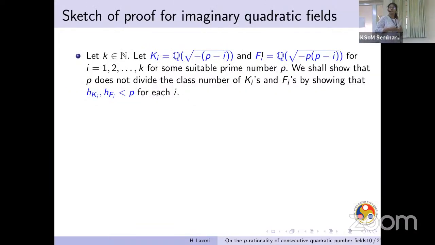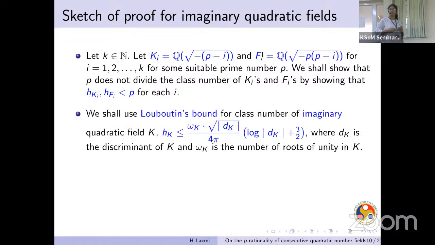So I'll go to the imaginary quadratic fields. Let us name our fields. K_i denotes the field Q(√(-p-i)), and F_i denotes the field Q(√(-p(p-i))). Since these are imaginary, the criterion was simply the indivisibility of the class number by p. So instead of showing that, we try to show that the class numbers are strictly lesser than p.